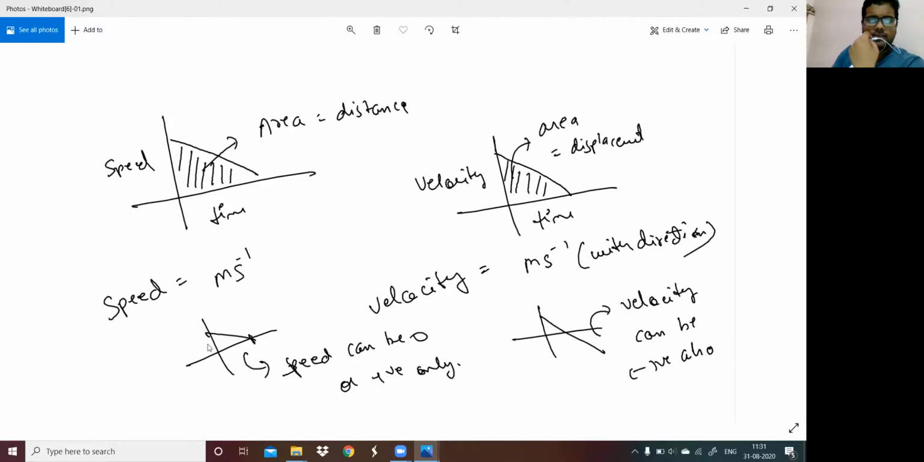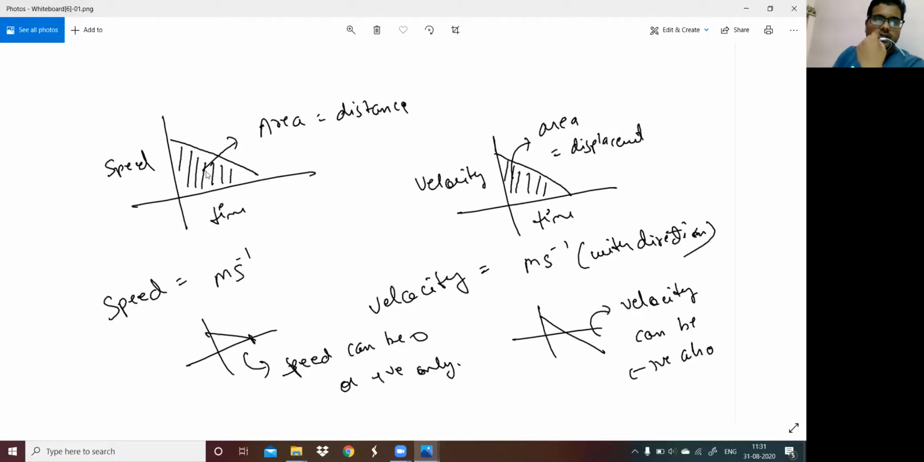Graphically, when I say speed and time, if I make a graph, the area between speed and time shows the distance. Similarly, if I take a graph with the y-axis as velocity and the x-axis as time, the area under the velocity-time graph shows the displacement.